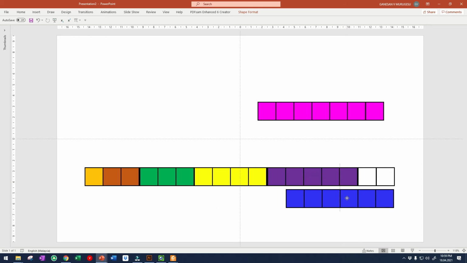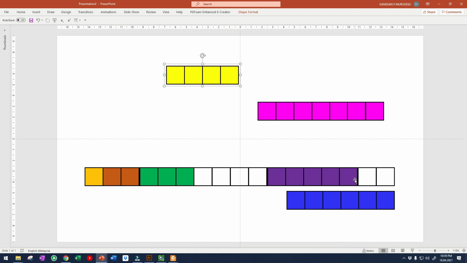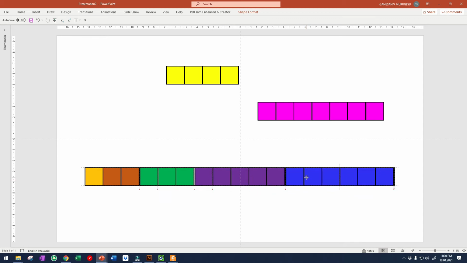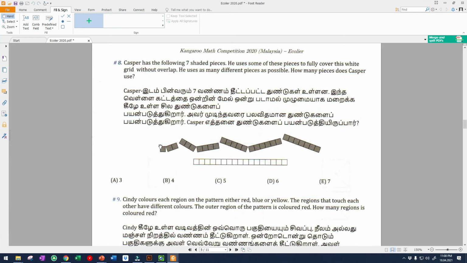Okay, so if I want to fill these 6 into here, I have to take out 1, 2, 3, 4. So where is 4? Okay, here I have a 4, I take it out, and then I shift it here, and then I fill the 6 pieces here. So now I have 1, 2, 3, 4, 5 pieces. So total are 5 pieces that I can fit inside these squares. Okay, so the answer is 5. C.